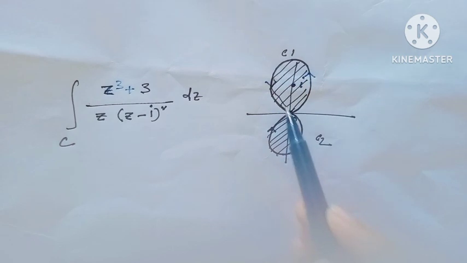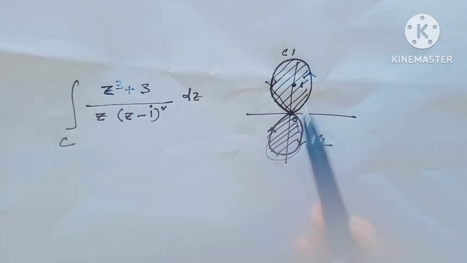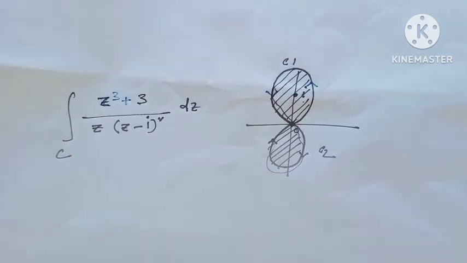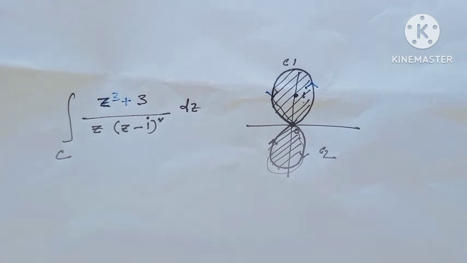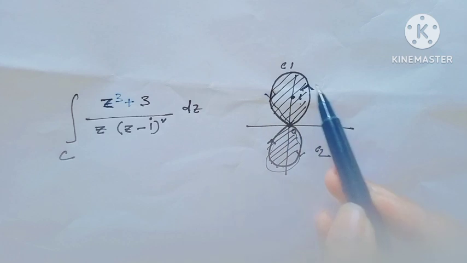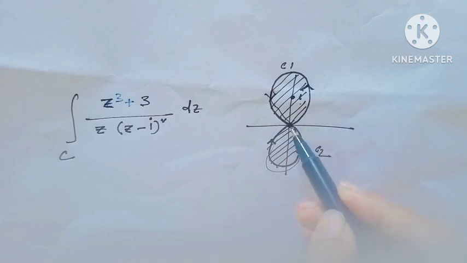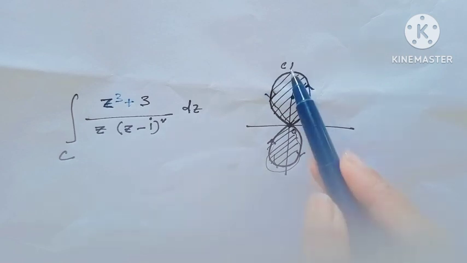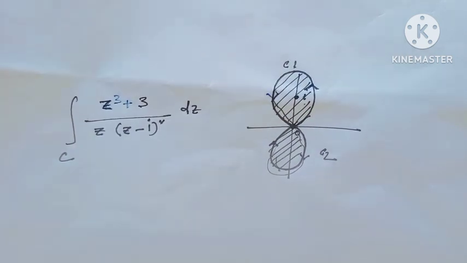Here 0 and i are both included. But notice this is the positive orientation, but this contour is the negative orientation. So consider this is C1 and this is C2.